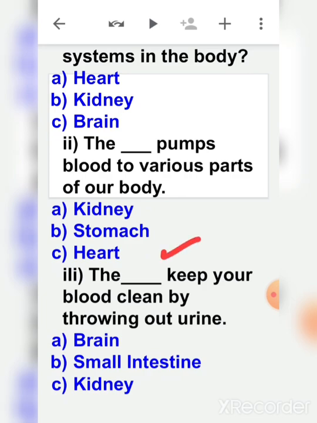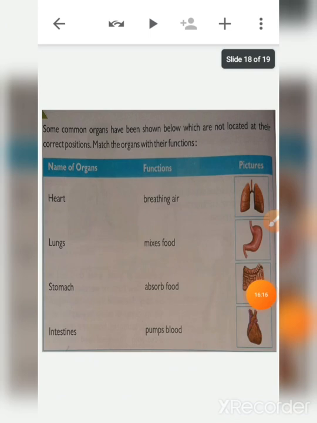Third question, the dash keeps your blood clean by throwing out urine. The kidney keeps your blood clean by throwing out urine. It filters the blood, collects the waste, and throws it out in the form of urine. Now here some common organs have been shown below which are not located at their correct position. You have to match the organs with their functions.